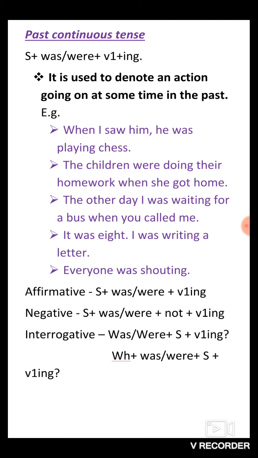It is subject plus was or were plus V1 plus ing. And for the negative structure, as usual, we have to add not after the helping verb. Then for the interrogative yes or no type, place the helping verb, then the subject, then the main action word. And for WH questions: WH question word, helping verb, subject, and the main word.